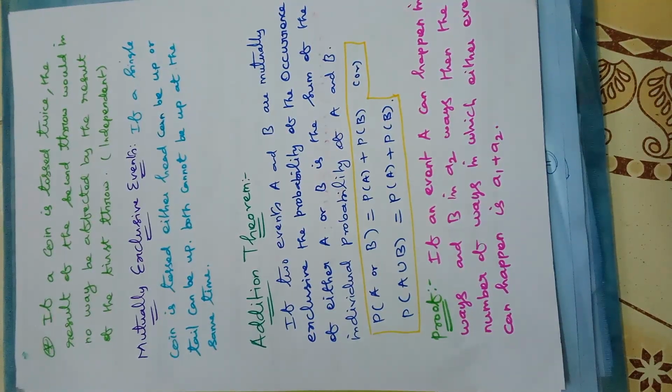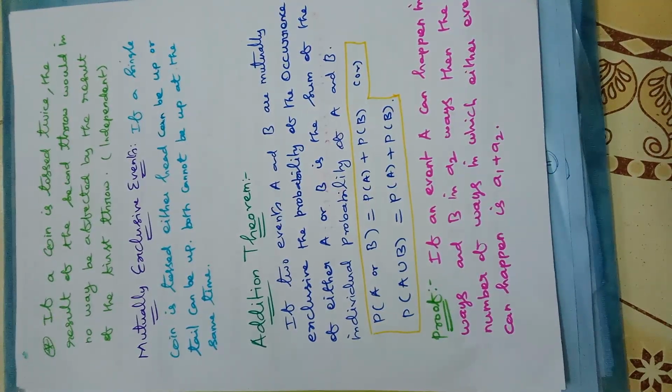And a very important theorem, the addition theorem of probability. If two events A and B are mutually exclusive, the probability of the occurrence of either A or B is the sum of the individual probabilities of A and B. So P of A or B is equal to P of A plus P of B, or P of A union B is equal to P of A plus P of B. So this is the statement of the addition theorem of probability. So we are going to prove this result. If an event A can happen in A1 ways and B in A2 ways.